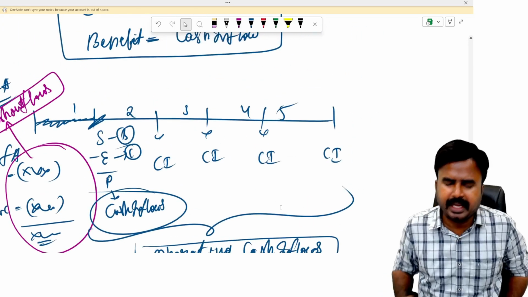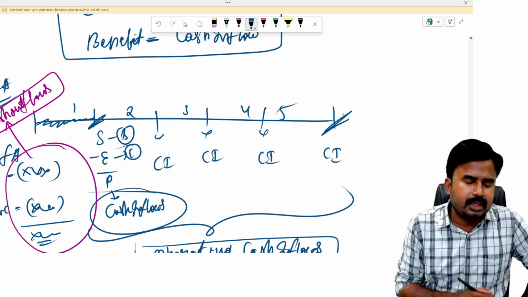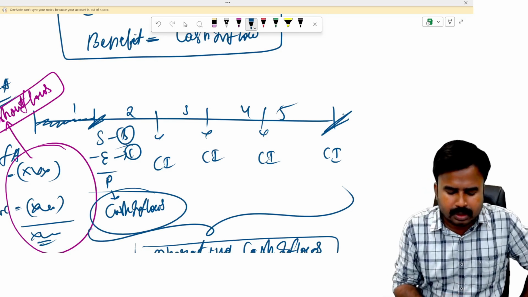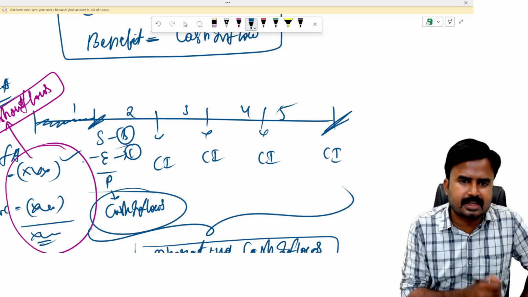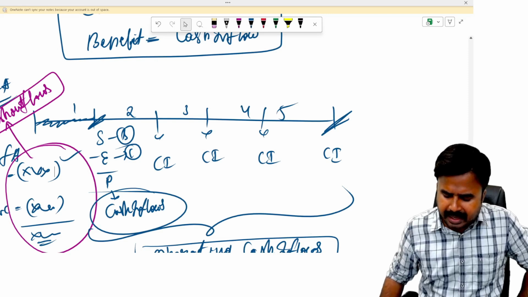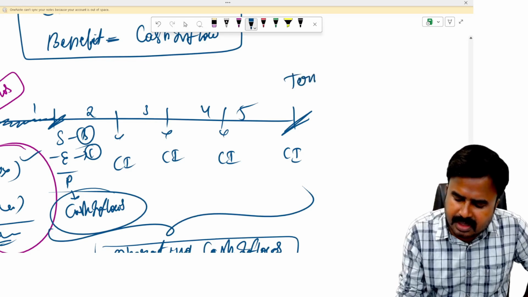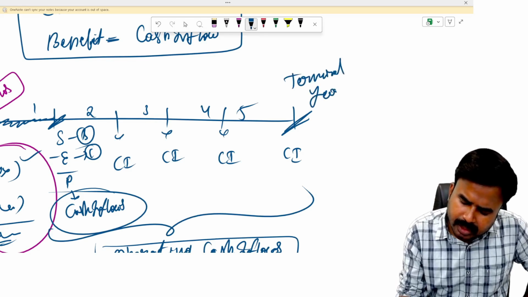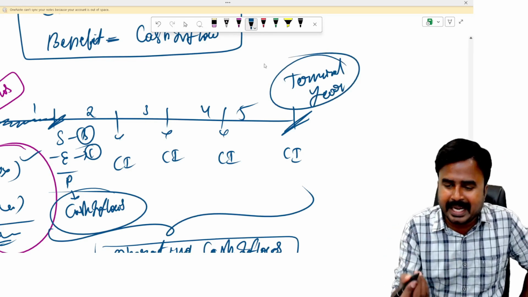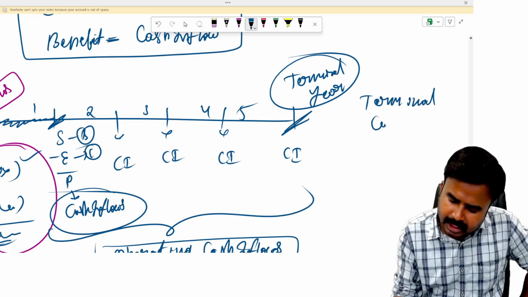Then finally, at the end of the project, the money that I've invested in the business in year 0 is going to be released. Not fully, a part amount. Since I've invested a lot of money in fixed assets like buildings, plant and machinery, furniture and fixtures, such assets are going to carry some salvage value at the end of the 5th year, which is known as the terminal year. Any cash inflow which is generated at the end of the project life, the project ending year or terminal year, is simply known as terminal cash inflow.